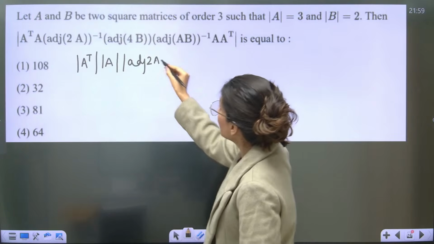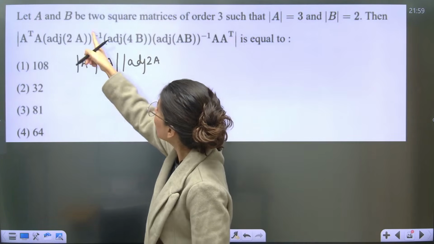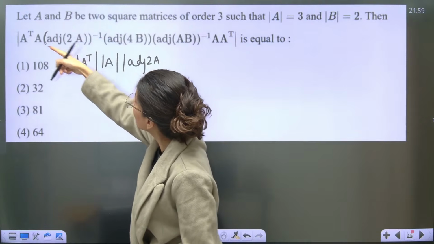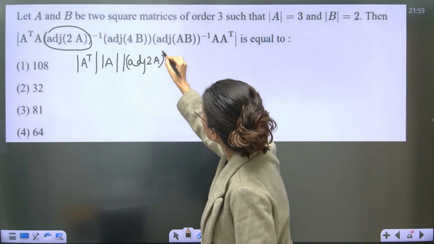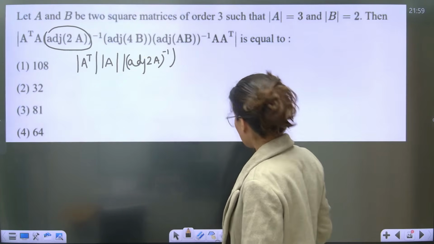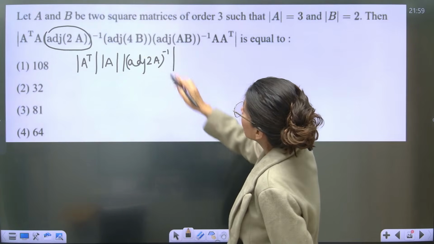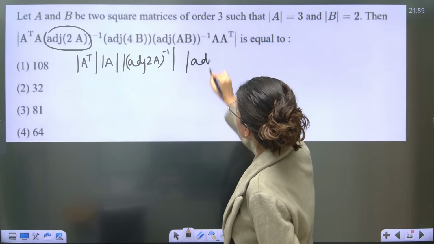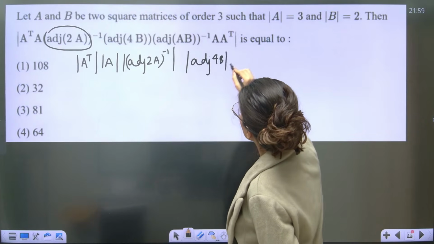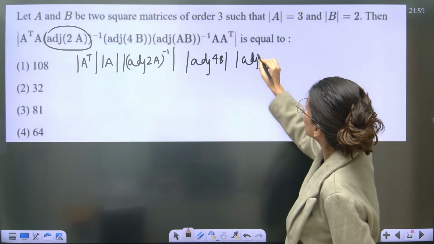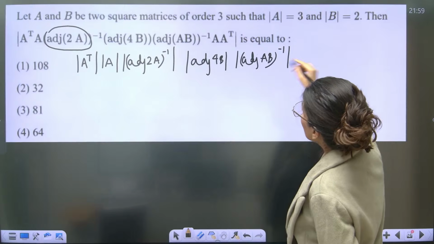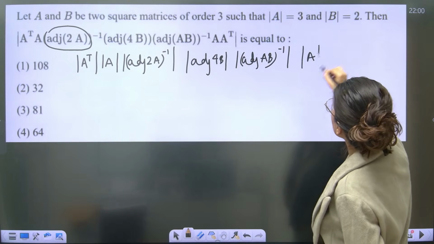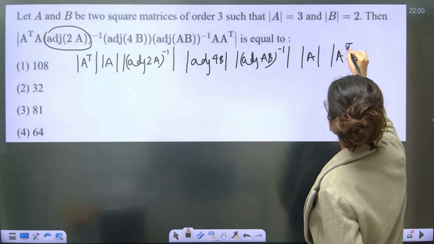Be careful, the inverse is on this, so this is adjoint 2A inverse. Then adjoint 4B, then adjoint AB inverse, then determinant A transpose.